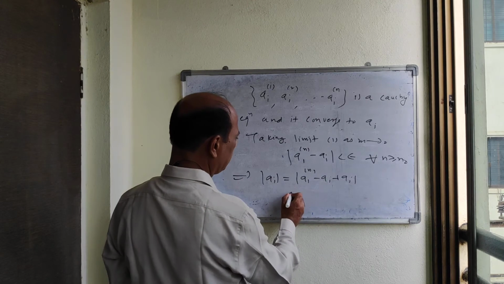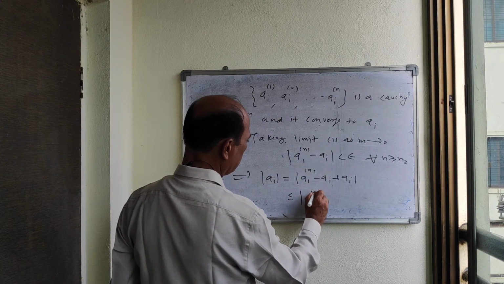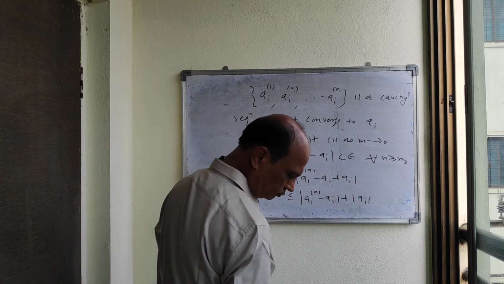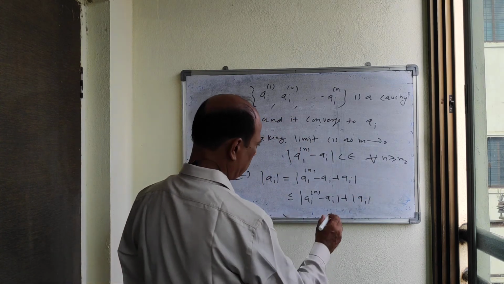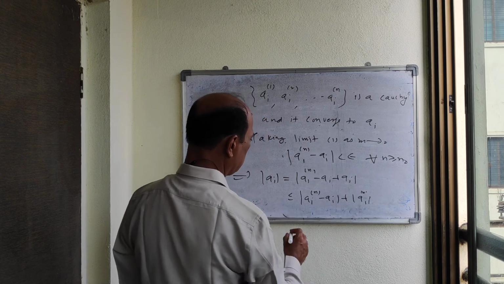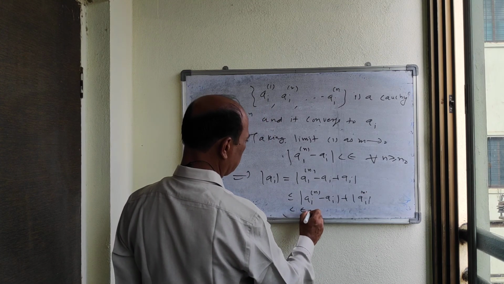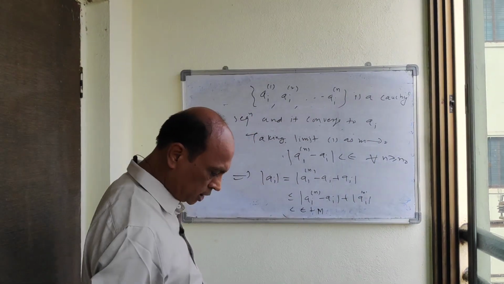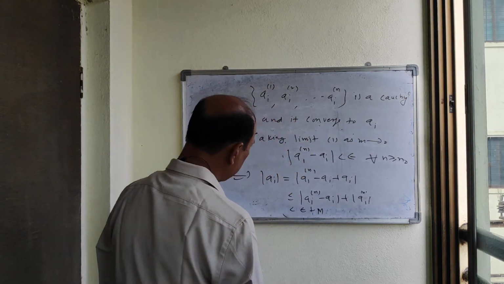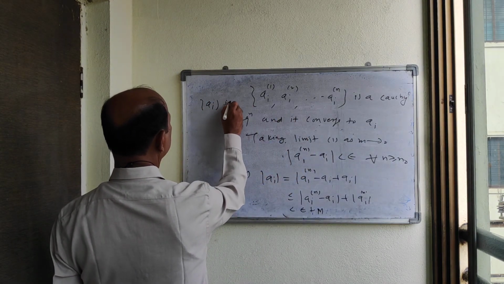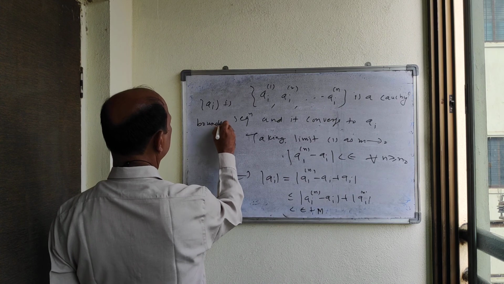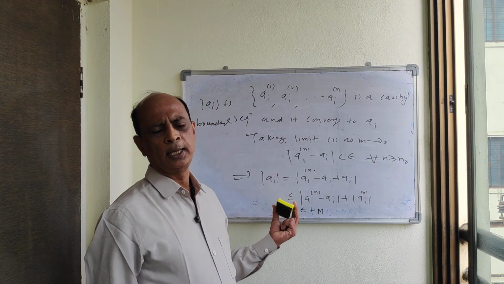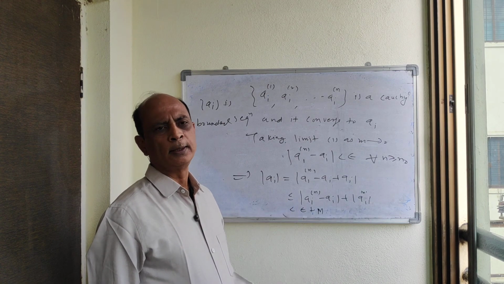By the triangle inequality, it is less than or equal to mod a_in minus a_i plus mod a_in, which is less than epsilon plus M. It means this a_i is bounded, and therefore the sequence converges to a point in L infinity, and therefore it is a complete metric space.